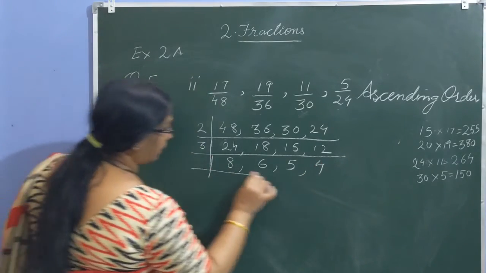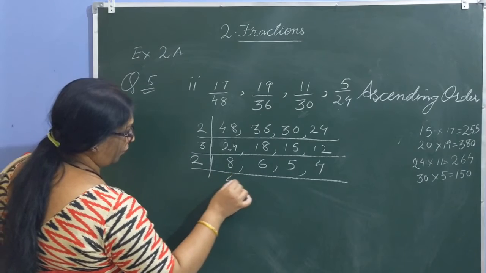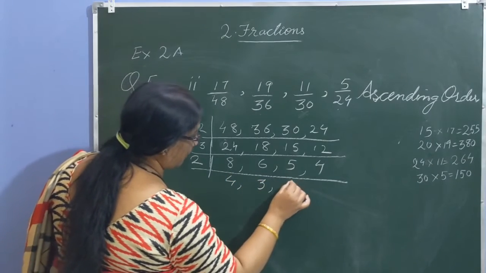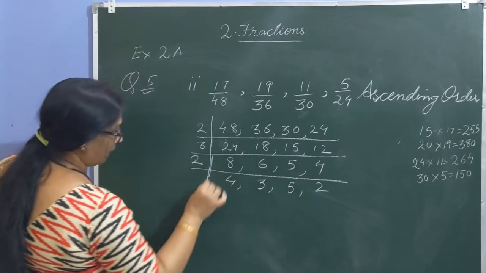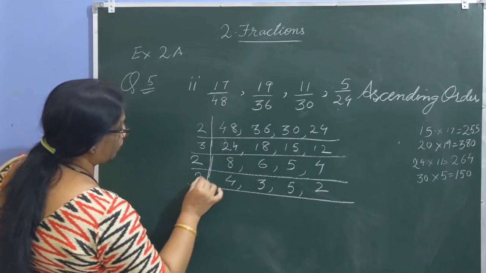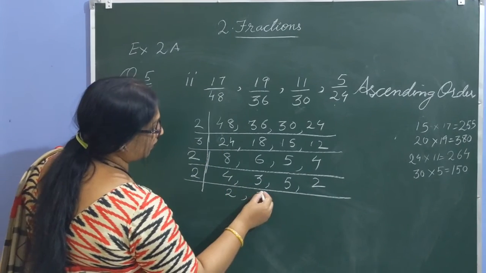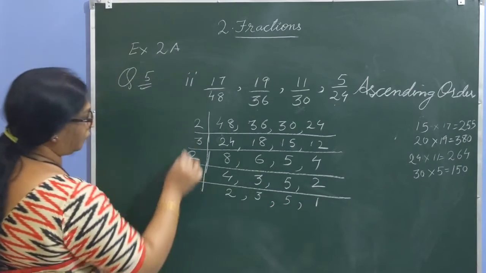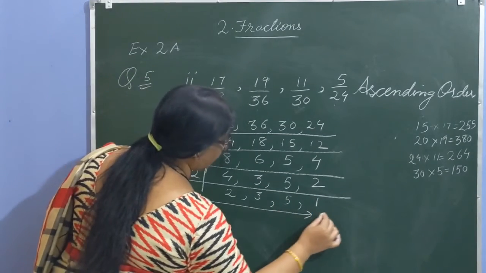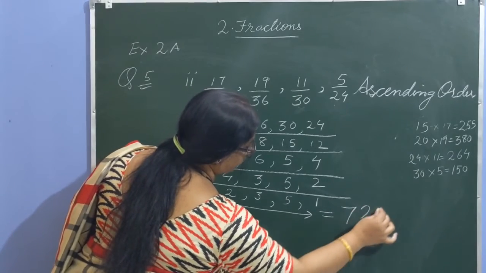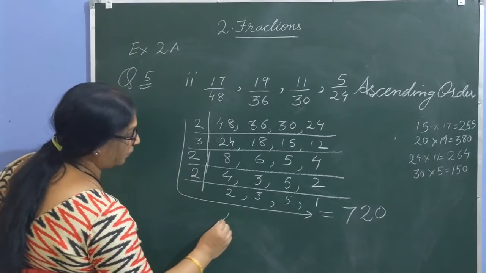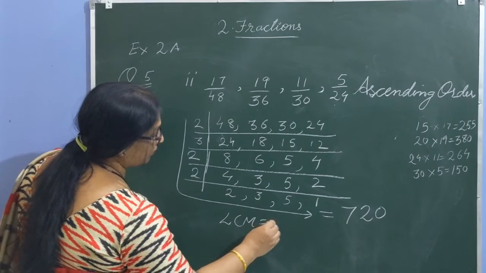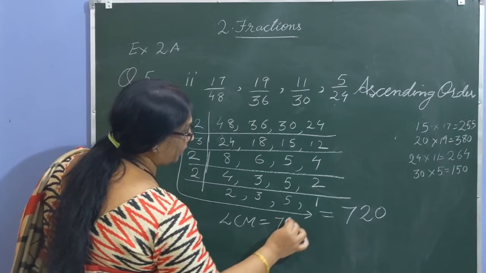Now let's divide by 2: 4 times, 3 times, bring 5 as it is down, then 2 times. Again divide by 2: 2, 3, bring 5 down as it is, and 1 time. So when you multiply all these, you will get the LCM as 720. Hence the LCM of all these denominators is 720.